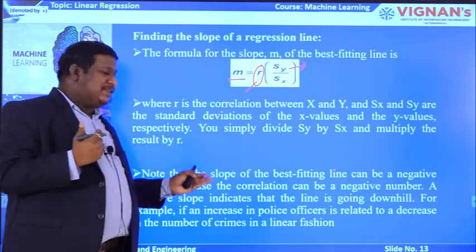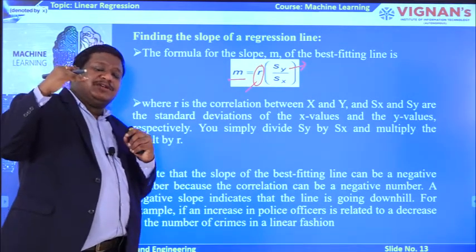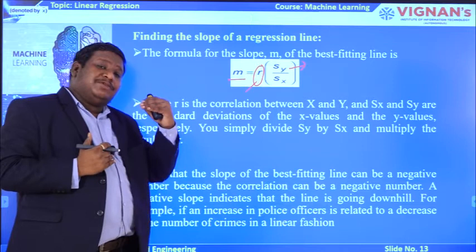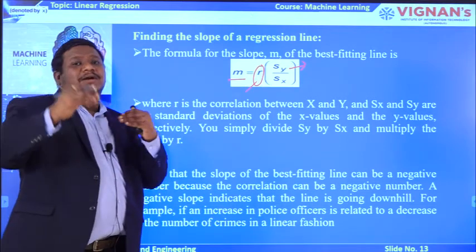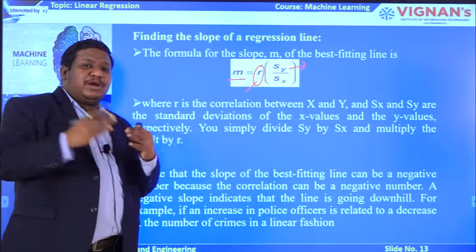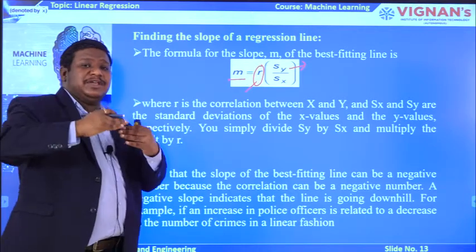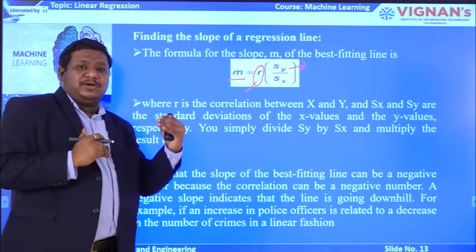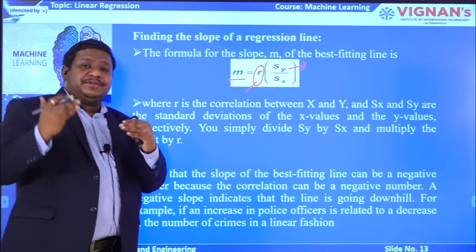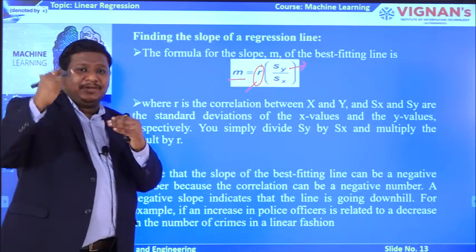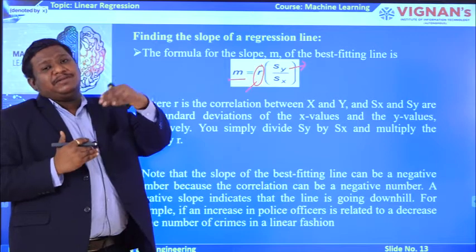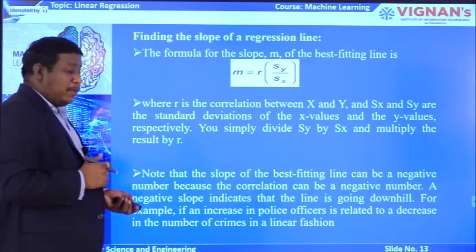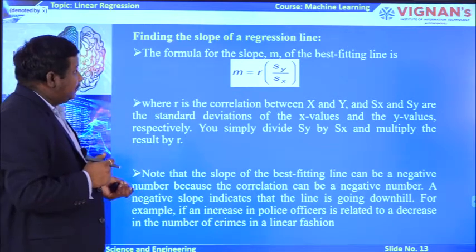The best example we can see is that if the number of cops in the city police department is increasing, you can understand there is a reduction of crime in the city. It is an opposite phenomenon. Why? Because with more people to control, the crime which is going to be done can be controlled. If you take it in reverse, if the number of police in the city is very low, then the crime that is going to happen will be more. So, it is just like being inversely proportional to each other.